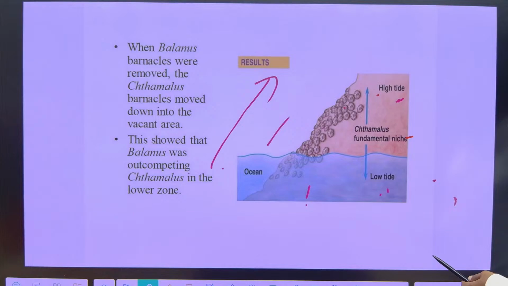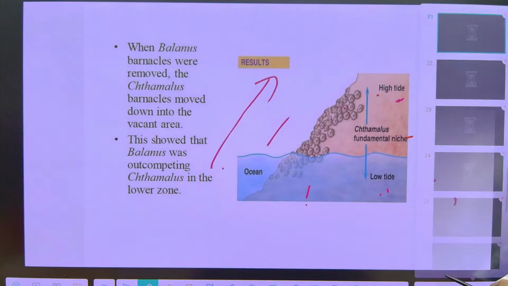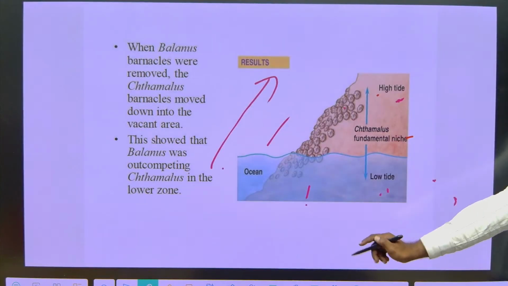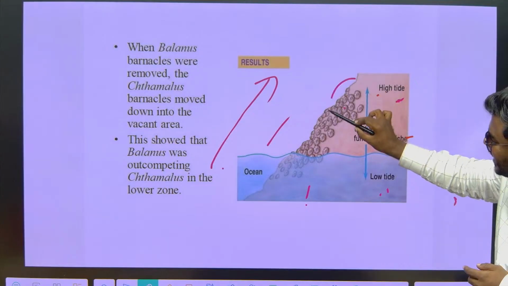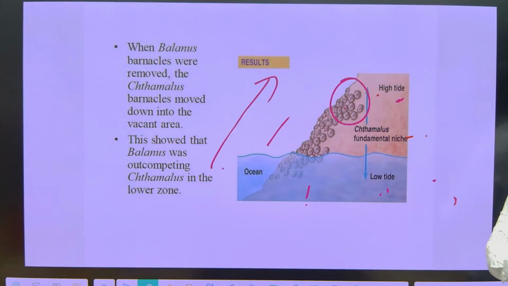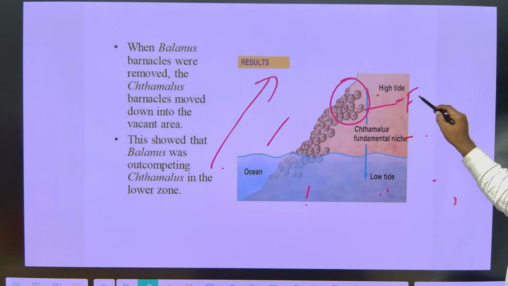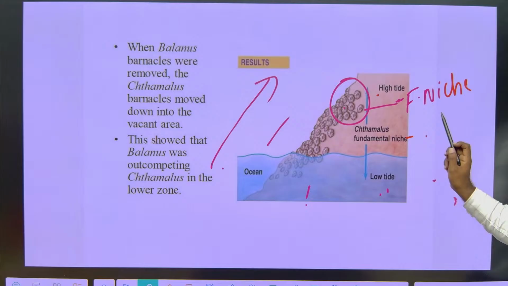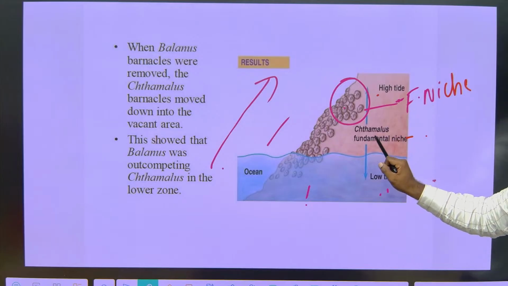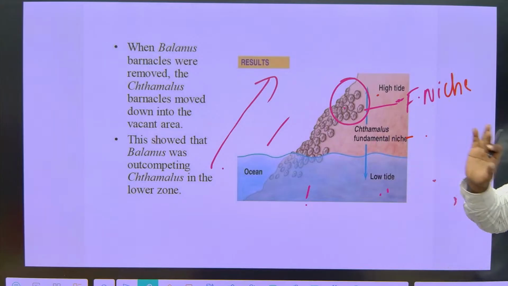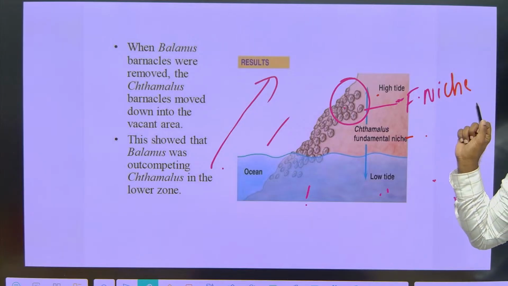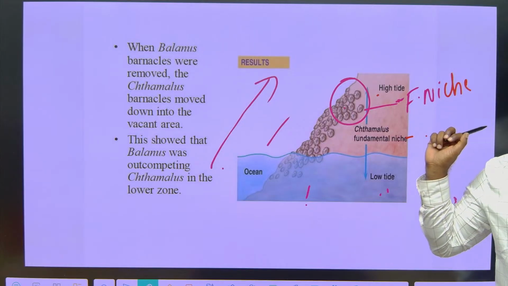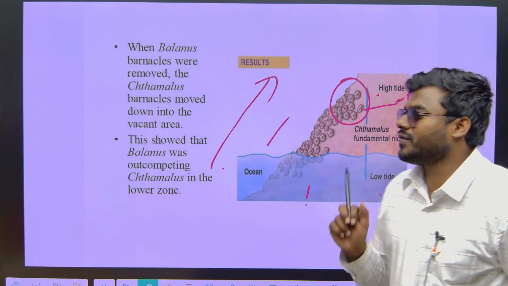Now you answer, between high tide and low tide habitat, what is the fundamental niche for Thymallus? Means I am asking, high tide or low tide? Slowly understand, I am asking a question. What is the fundamental niche for Thymallus? First of all, listen, what is the definition of fundamental niche? Utilization of the resources in the absence of competition.